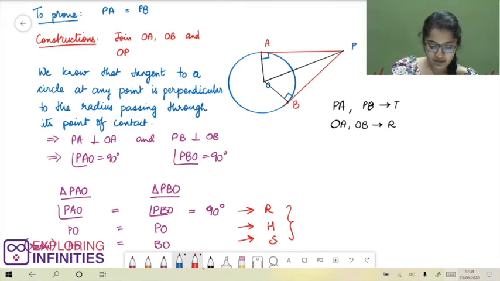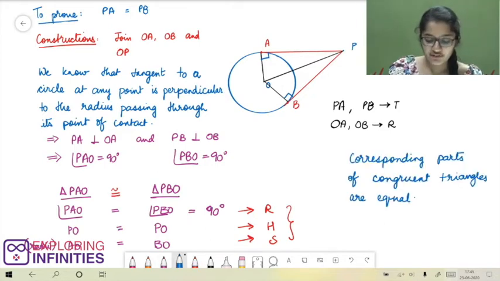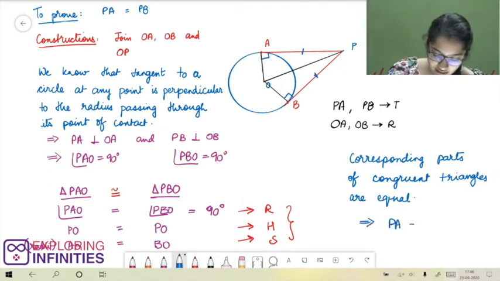That means by RHS congruency axiom, we can say that triangle PAO is congruent to triangle PBO. We have learned that corresponding parts of congruent triangles are equal. That means in triangles PAO and PBO, we can say that side PA from triangle PAO and side PB from triangle PBO are equal. So PA is equal to PB.